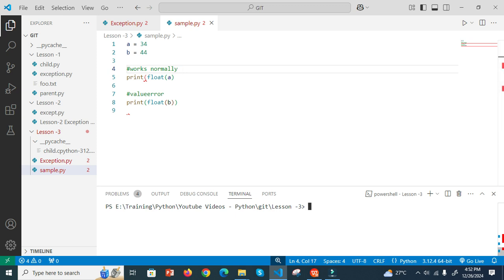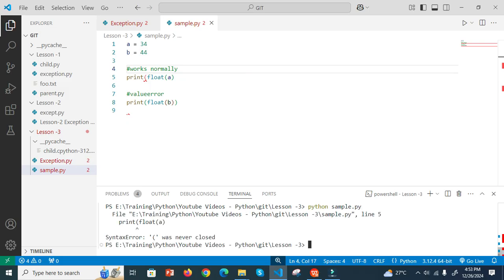I'm going to run python sample.py. Okay, now there is a syntax error. What is the error? I have discussed the same program in the previous video. This is like converting an integer to a float or to a string. Here there is a missing parenthesis, right? There are two opening parentheses, but there is only one closing, so one is missing. This type of error is a syntax error.